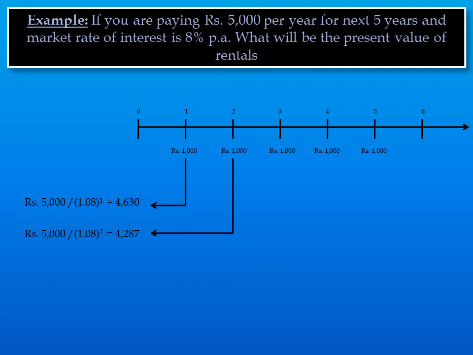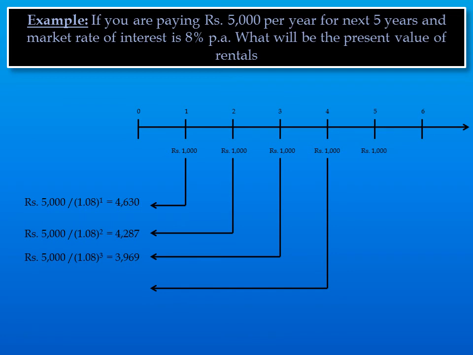Second year payment will come to 5000 divided by 1.08 to the power 2, it will come to 4287. Third year payment will come to 5000 divided by 1.08 to the power 3, 3969. Fourth year payment will come to 5000 divided by 1.08 to the power 4, 3674.